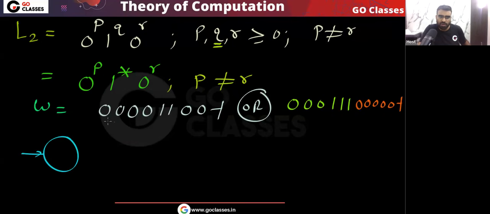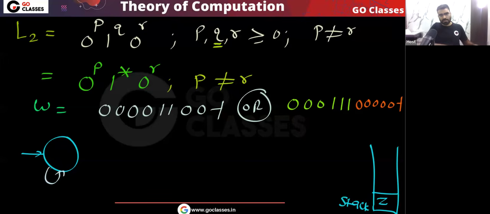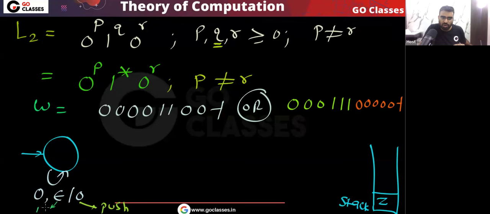In the initial state, for every zero I will push. Okay, is this clear? For every zero I will push. Initially in the stack there is the symbol Z. So initially, these zeros that are coming, I will keep pushing them, all the zeros, without looking at the stack. This simply means I am pushing zero, and there is no pop. Yes or no? I am not popping anything. Basically without reading the stack, without popping anything from the stack, I am just pushing zero. So you can see first I am considering this type of string.